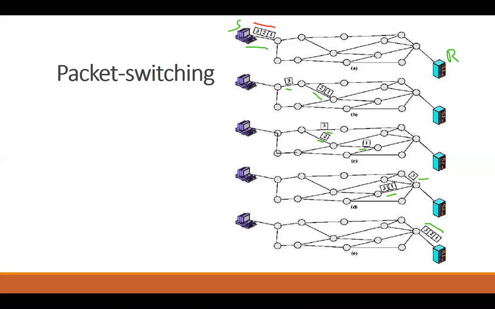Now, from the diagram, I hope it is clear that there is no dedicated pathway. All the packets are using shared paths, a bandwidth which is being shared across the whole network for the communication of all the different messages. And still, based on the IP address of the sender and receiver, they're able to find their destination.